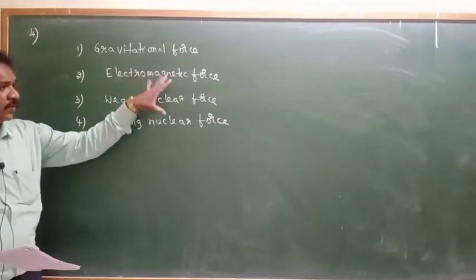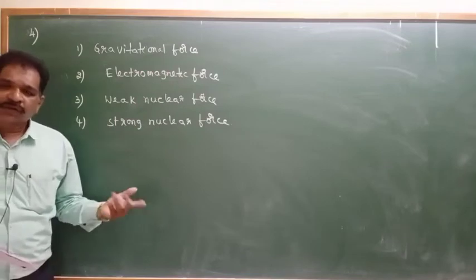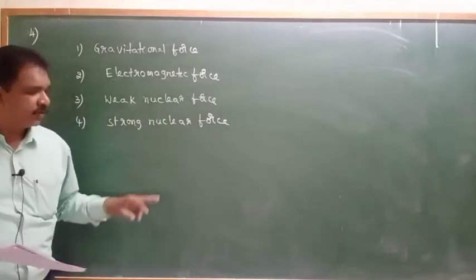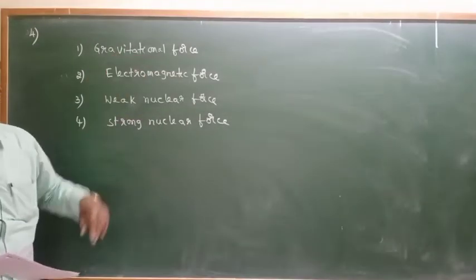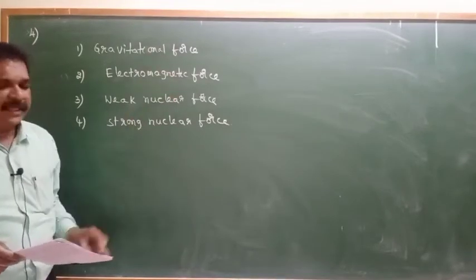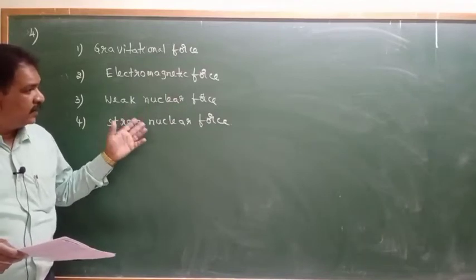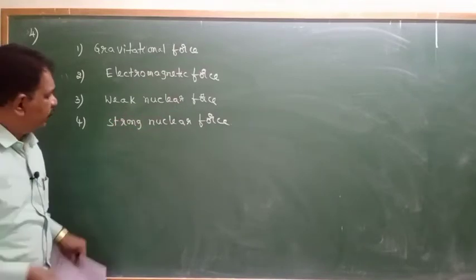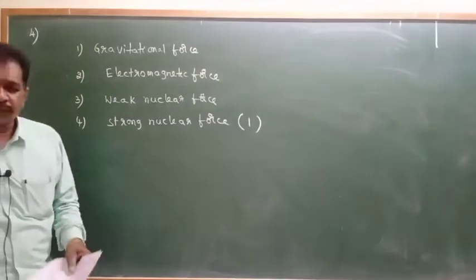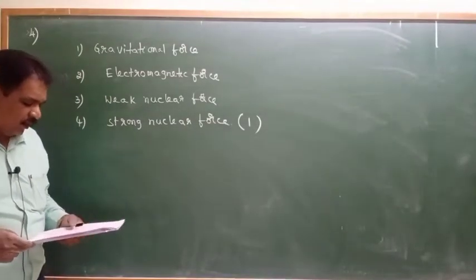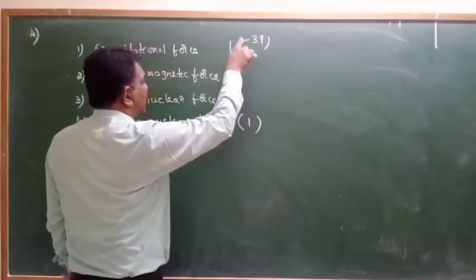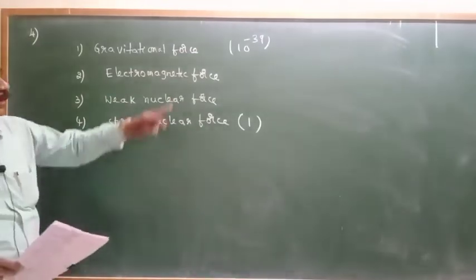Any force will come into these categories only. Weight, tension, whatever the name of the force, gravitational force, electrical force, magnetic force, all are coming into this category only. So, arrange them in the increasing order. If you consider strong nuclear force as a very strong force, taking that as 1, then gravitational force compared to this will be 10 power minus 39, that much weak.